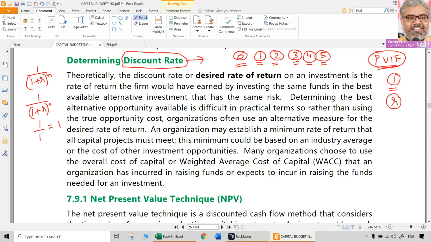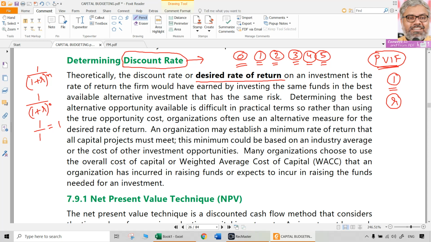That is the discount rate, and that is in general the desired rate of return on the investment. That's a very broad term. For understanding purposes, we have to consider that as the required rate of return or desired rate of return for an organization on the investment. What is their desired rate of return? How do they determine that? Will they have some random number in mind? I want 40% return, I want 22% return. It is just impossible to have any random number just like that.